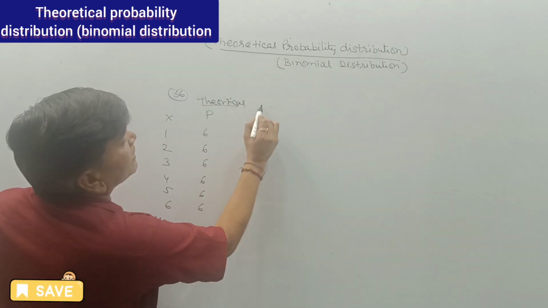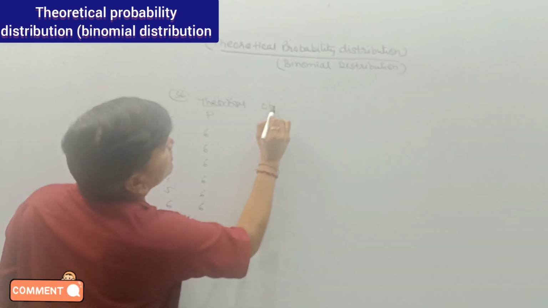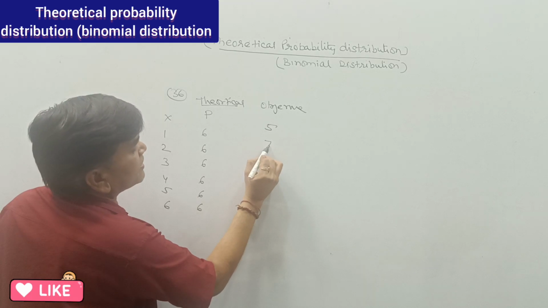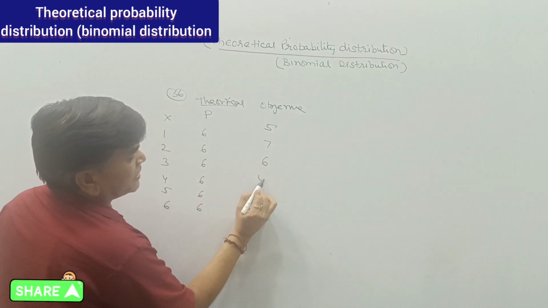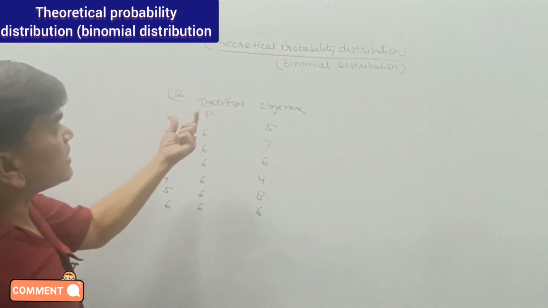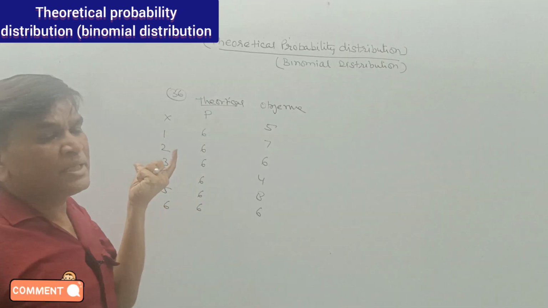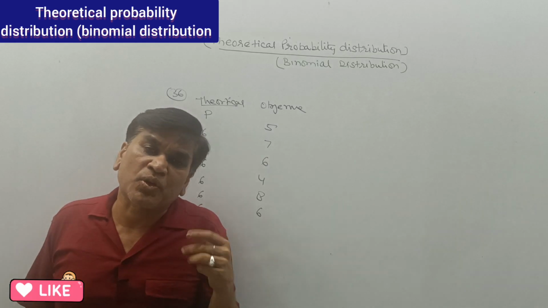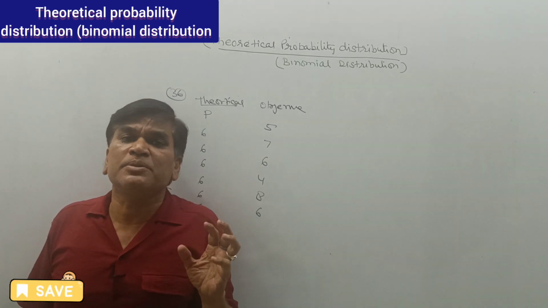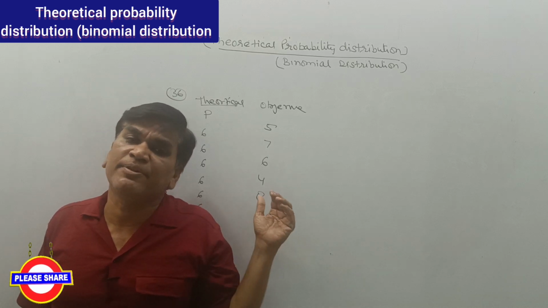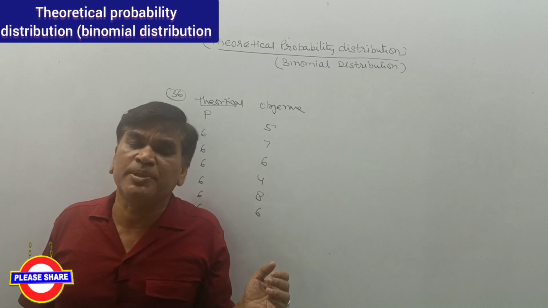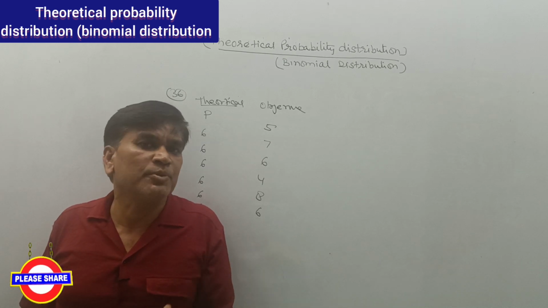But this is theoretical. In observation, the counts were 5, 7, 6, 4, 8, 6. This is the theoretical probability in 36 throws of a dice: the probability of getting 1, 2, 3, 4, 5 and 6 is equal, so there should be 6 of each.